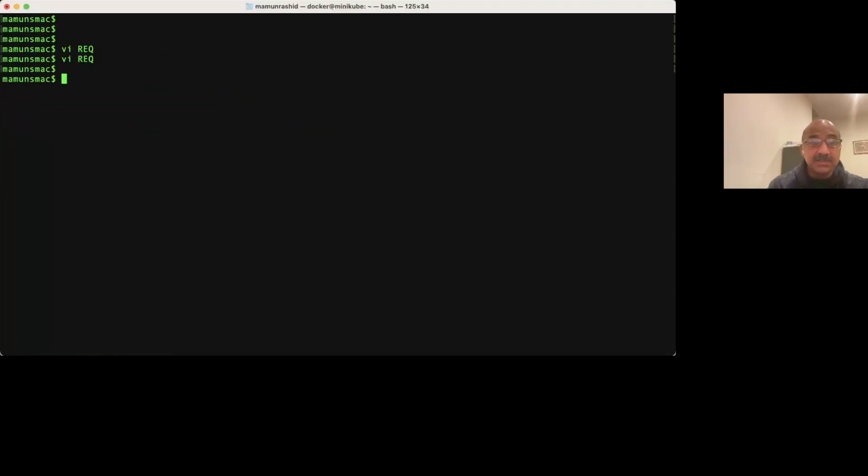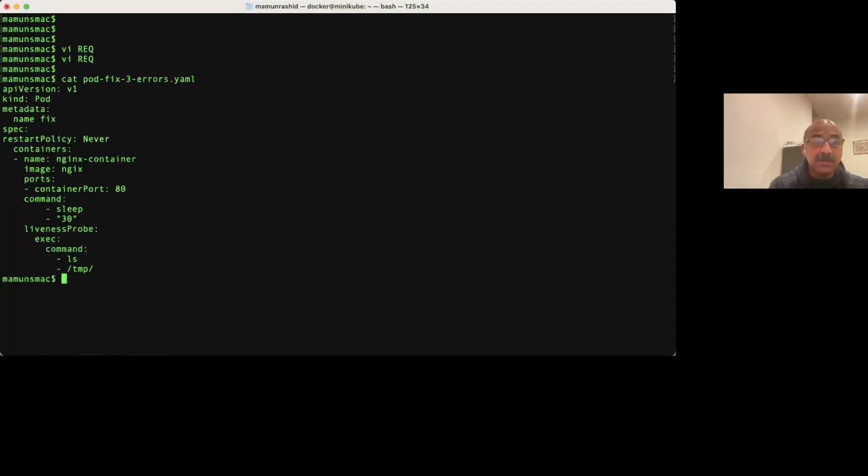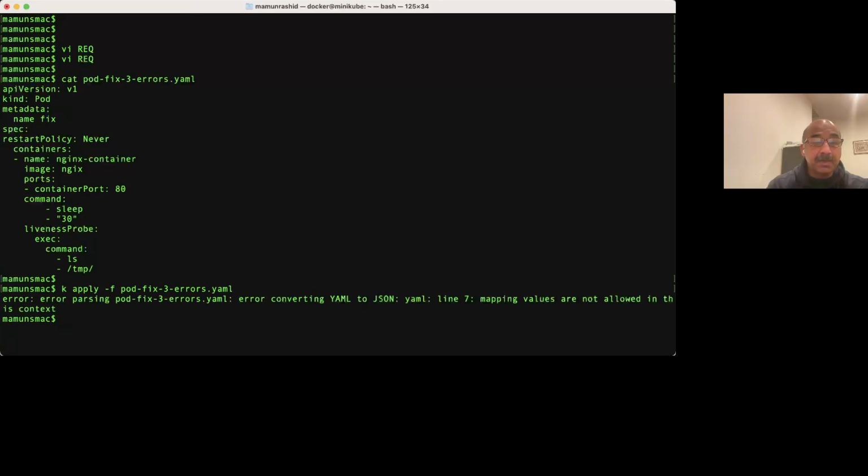All right, so let's take a look at our YAML file. We're going to try and apply it and see what errors we get. All right, the first error: error converting YAML in line 7, mapping values are not allowed in this context.